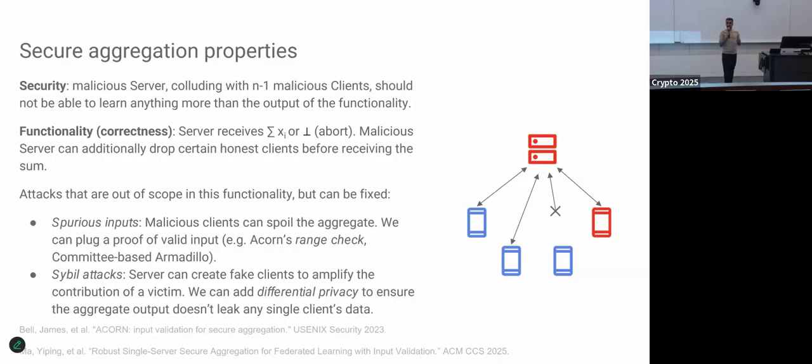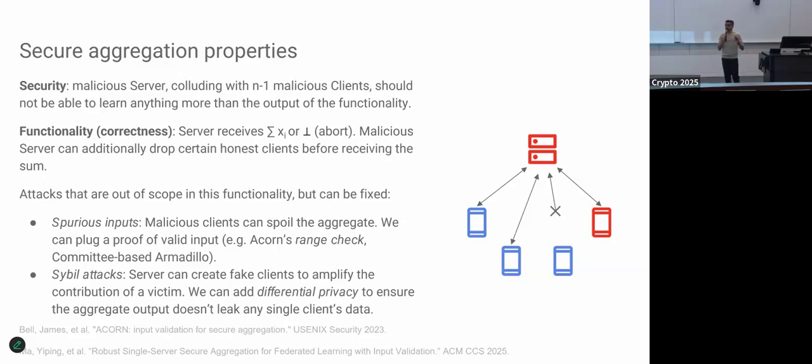You really want security against a malicious server, where it can collude with a lot of clients. And what the server gets is nothing more than the output, which is the functionality, which is the sum here. And you want correctness, where the server actually gets either the sum of the inputs or it can abort. And you really want to support a malicious server dropping certain honest clients. Say it doesn't like the client, it's going to drop the inputs, and you still want the security to hold.